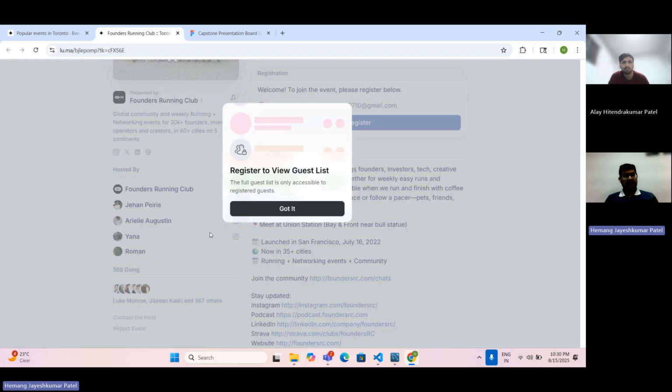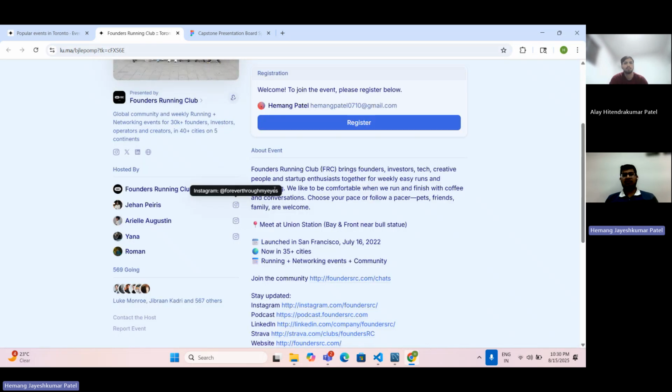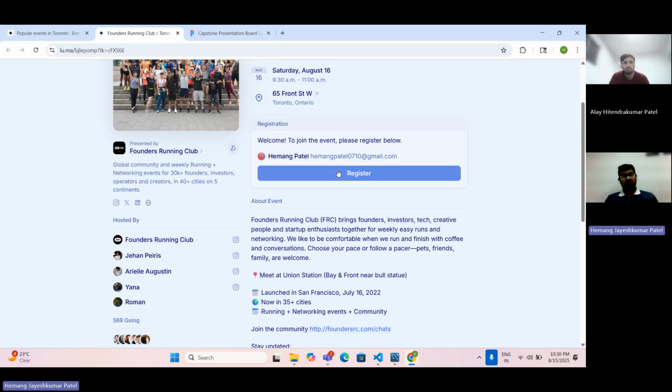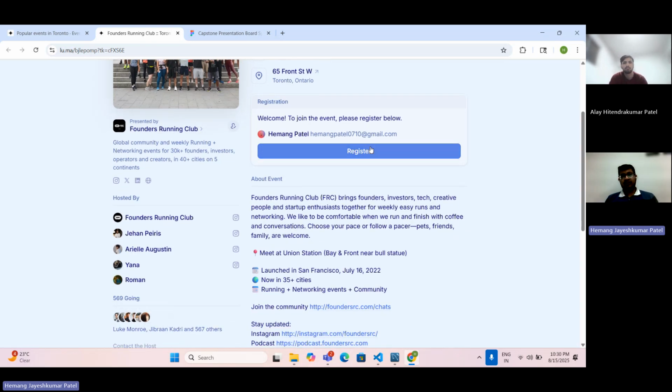When we have to find the attendees, we have to register for that event. As we see in the example, we are not registered, and without registration we cannot fetch the attendees. So we had to automate the registration, but there are many different kinds of fields, so we had to automate those fields too. Now let's go into the coding.